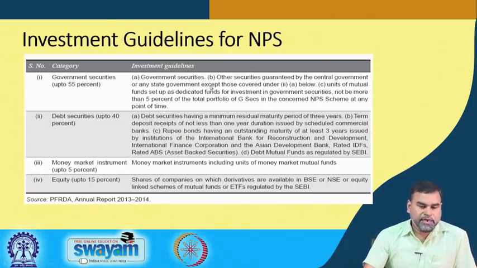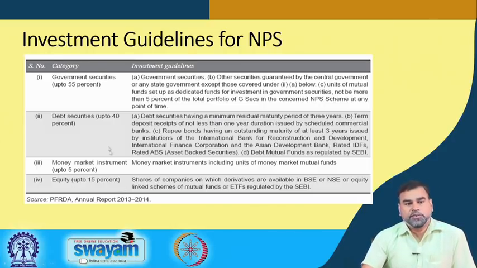So, these are the guidelines which are given for the government employers on where the money can be invested. It is government securities up to 55%, debt securities up to 40%, money market instrument up to 5%, and equity up to 15%. These are the maximum limits which were given, and whatever money has been paid to that particular account can be invested in any of these securities, and the limits are fixed accordingly.